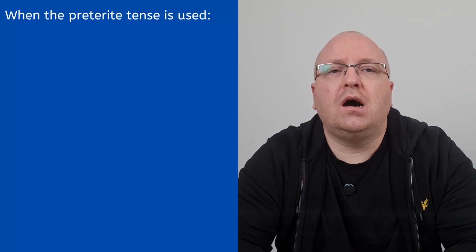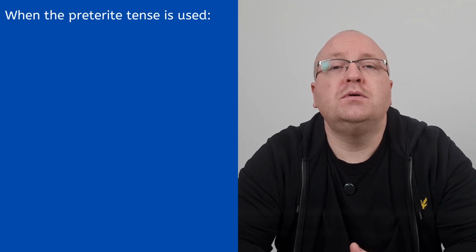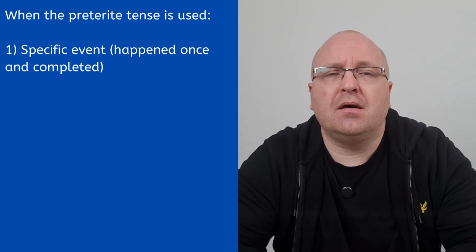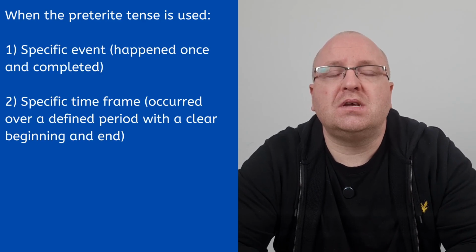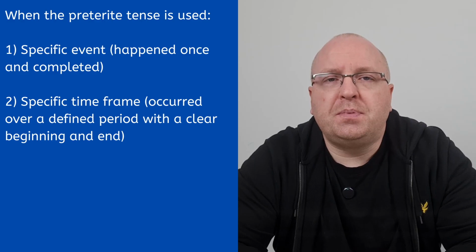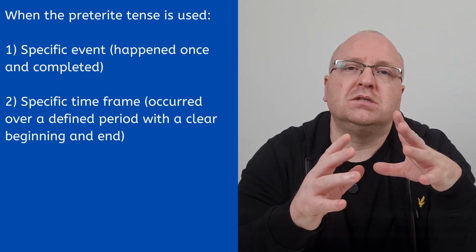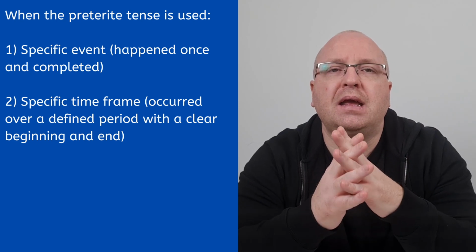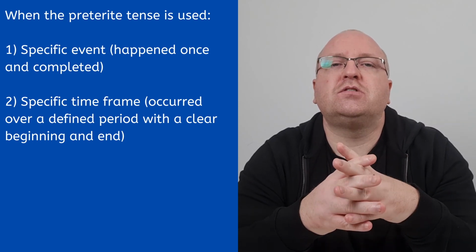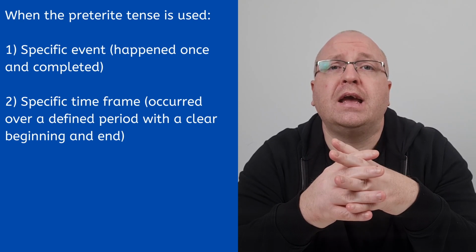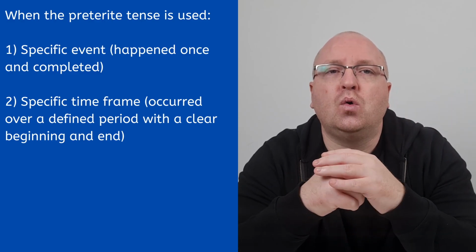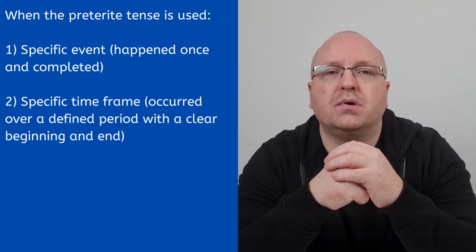Okay, so let's now look at how the preterite tense works. We use estar in the preterite to describe completed actions in the past, which generally fall into two categories. One, a specific event, or two, a specific time frame. A specific event is something that happened once and is completed, while a specific time frame has a clear beginning and end. The preterite is also often used to narrate a sequence of events, linking several completed actions in order to tell the story of what happened.